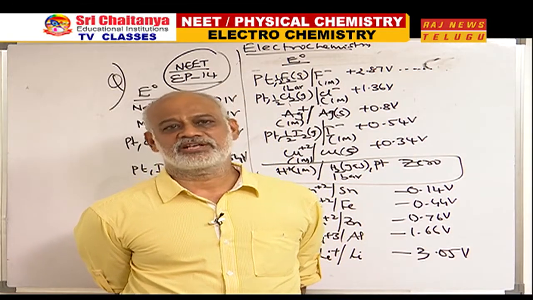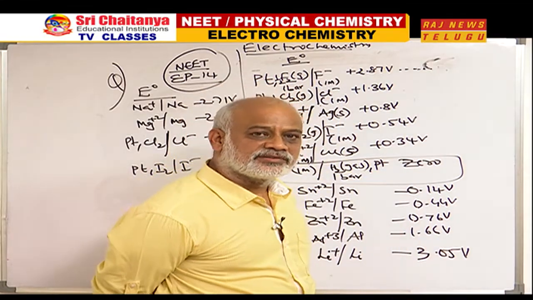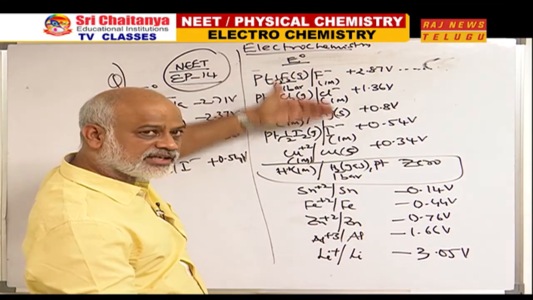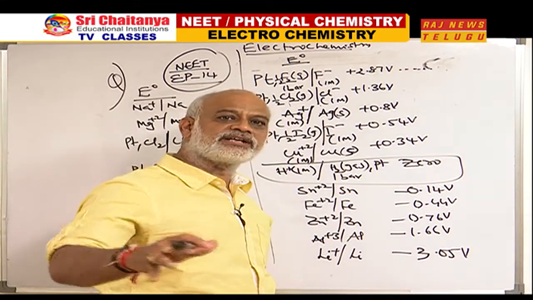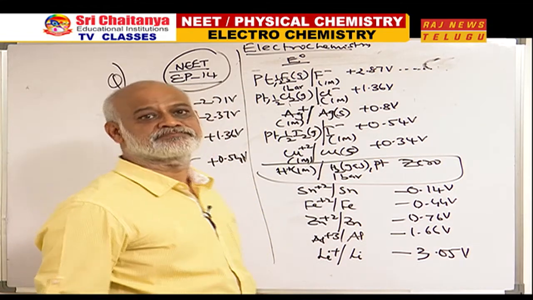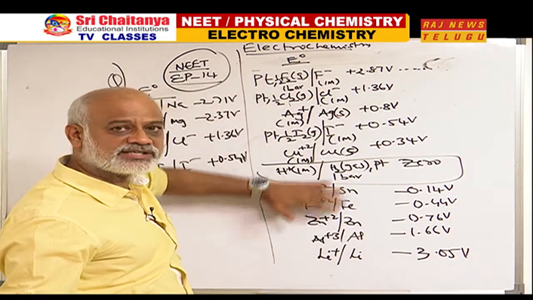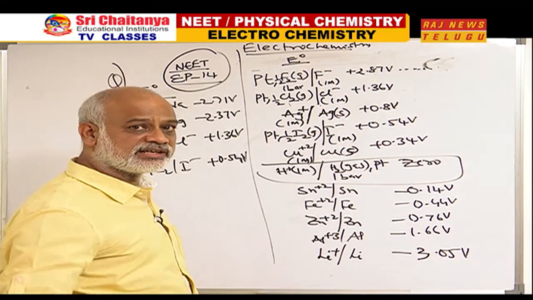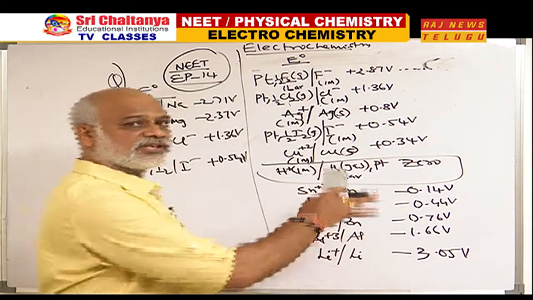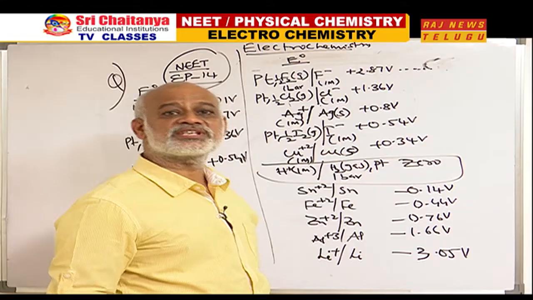Last time I wrote the series very hastily. Therefore, once again I have to present it in a simplified way, and most importantly, more neatly. You can see very clearly I have written all SRP values. I reiterate, I am writing all SRP values. You can write the reverse of it to be SOP, but IUPAC recommendations tell us to use SRP.